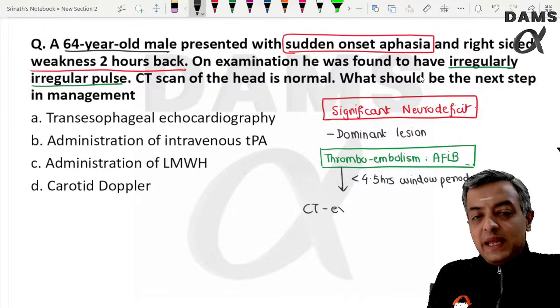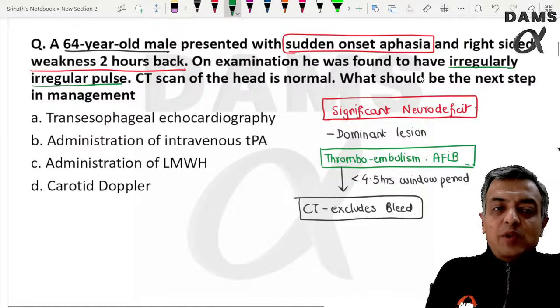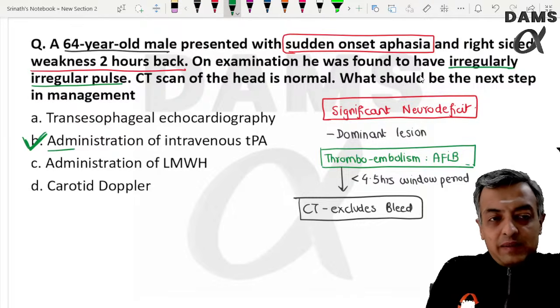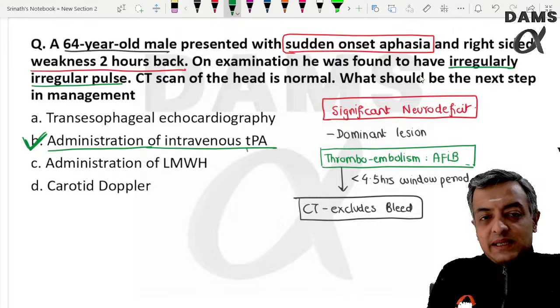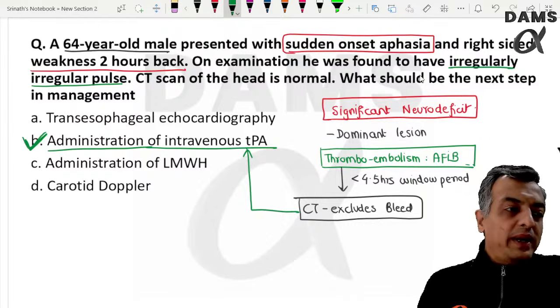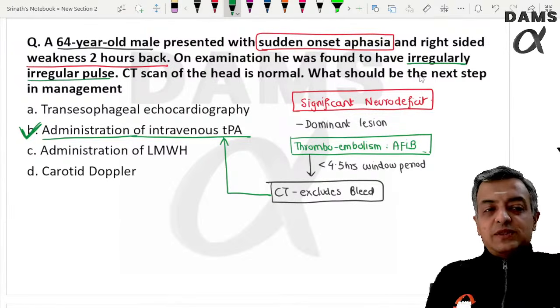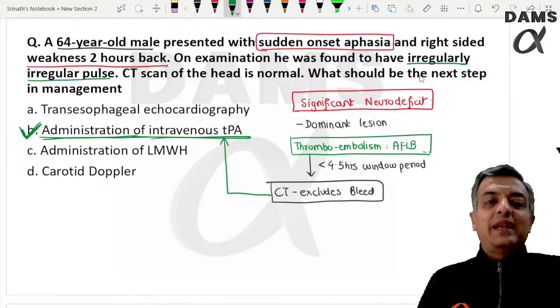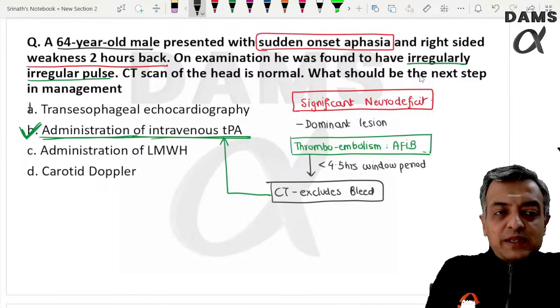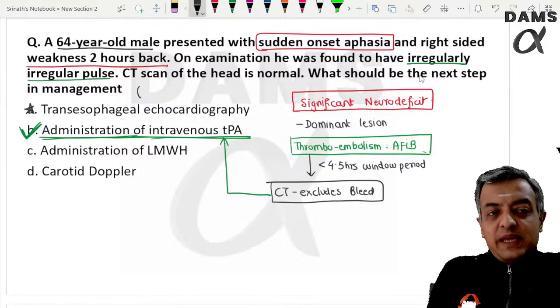Once the CT scan excludes the bleed, you want to proceed with thrombolytic therapy, and the most approved drug is intravenous TPA, that is recombinant TPA or alteplase, which should be the choice. We can give tenecteplase also, but the best choice remains intravenous tissue plasminogen activator. Searching for the source of the embolus can be done later.